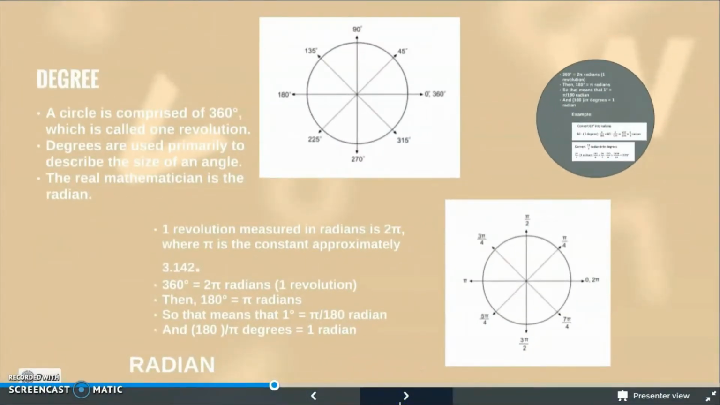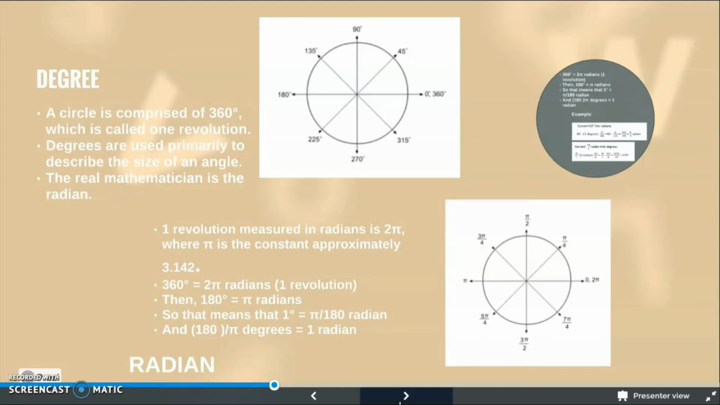Then, I will explain about angles of a triangle in trigonometric functions. Angles are very related to trigonometric functions since trigonometric functions are used to determine sides and angles of a triangle. Angles can be measured in 2 ways. First, degree. This diagram shows a circle consisting of angles from 0 degrees to 360 degrees, which is also called 1 revolution. Degrees are used to describe the size of an angle.